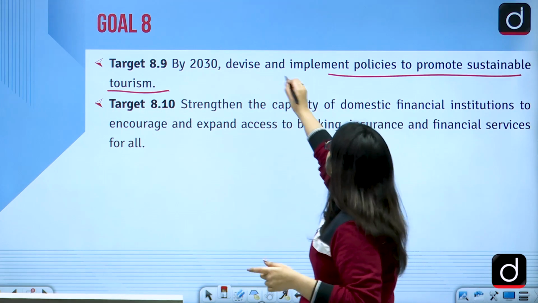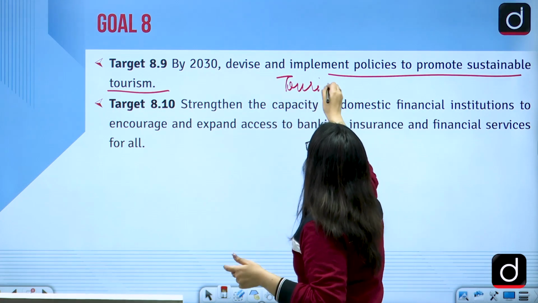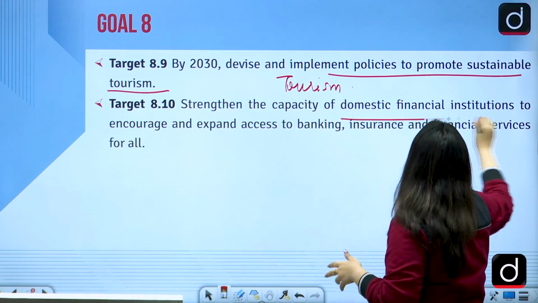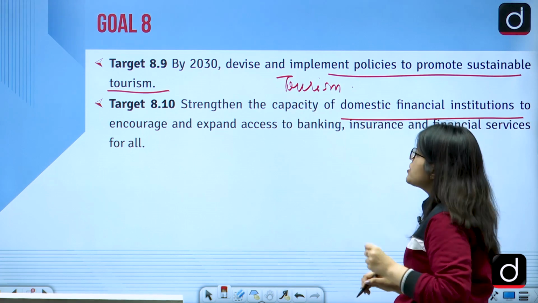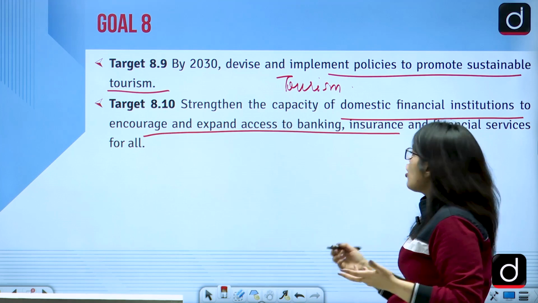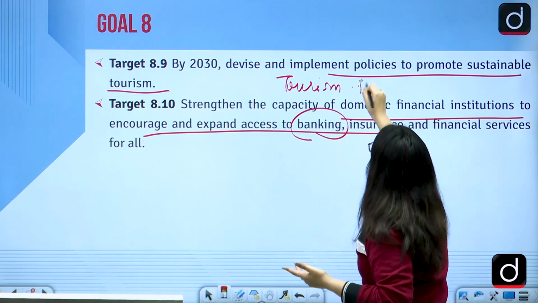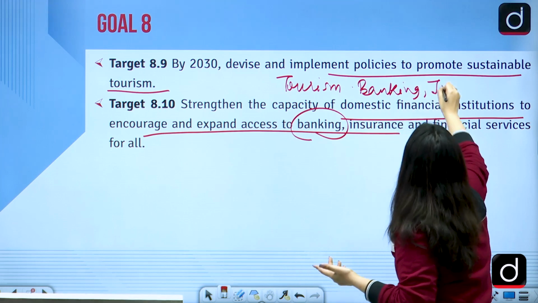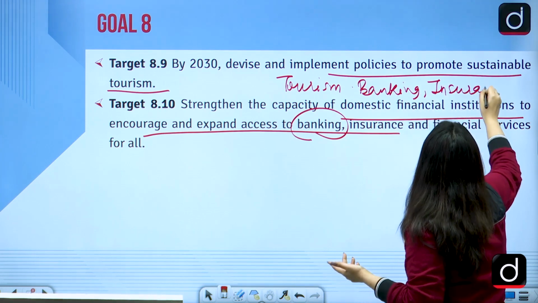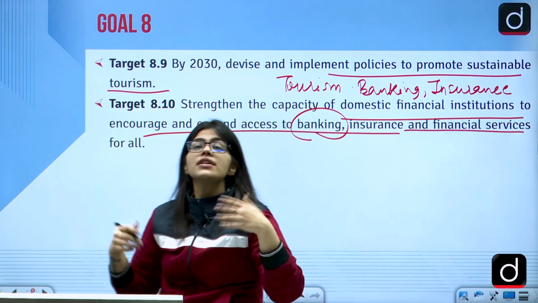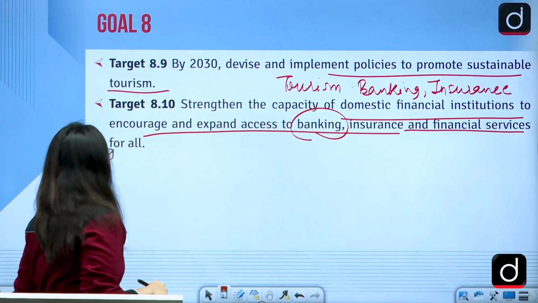So work on the tourism sector. This is also what they are talking about. Then they are saying to strengthen the capacity of the domestic financing institutions and expand and encourage the accessibility of banking. So they are talking about the banking sector. They are talking about the insurance sector also and other financial services. This will make us holistically come forward.